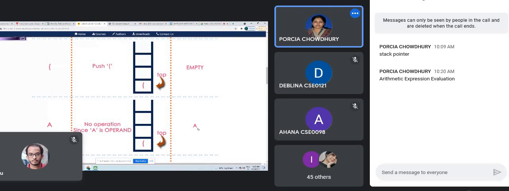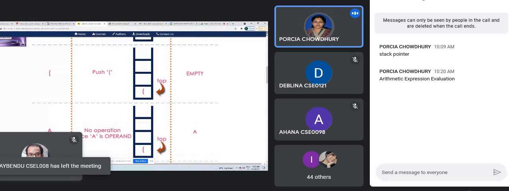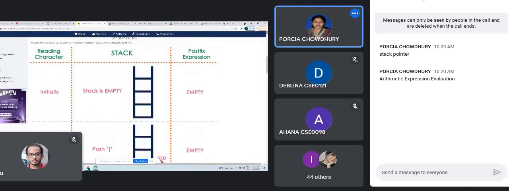So whenever we have any operand, we will write it down over here in the portion of the postfix expression. See, this is the expression: a plus b within the first parenthesis, into c minus d, again within parenthesis. So first this starting parenthesis will enter into the stack, then a. Now the parenthesis will go into the stack but not a, because a is your operand. So a will go over here into the postfix expression.